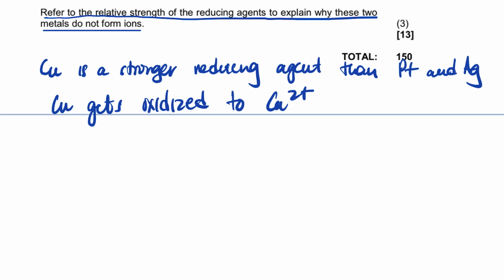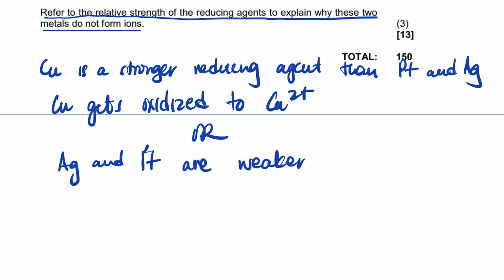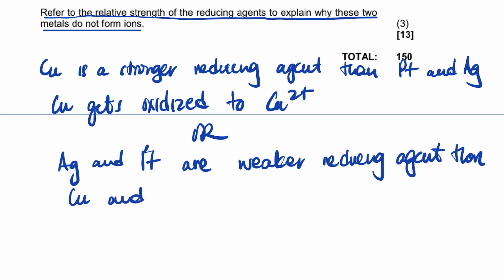Or alternatively, you can say Ag, silver and platinum are weaker reducing agents than Cu, and you can say these two, the silver and platinum, will not be oxidized. It's going to be Cu that is going to be oxidized.